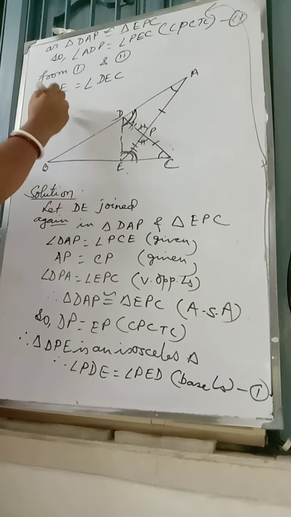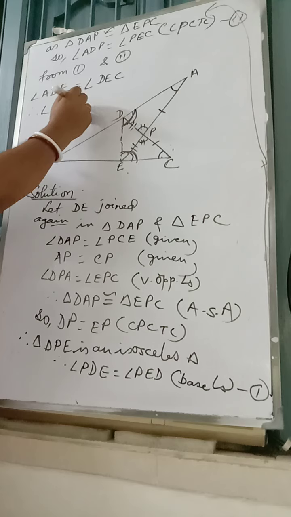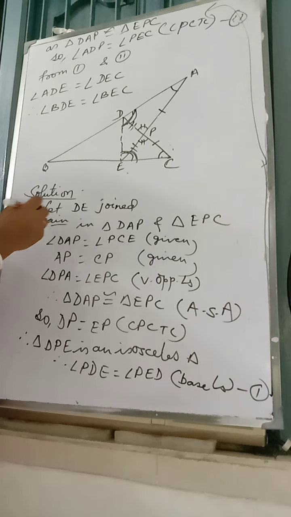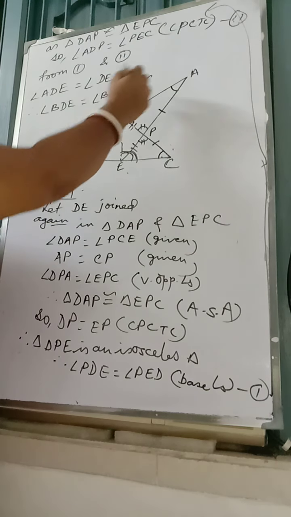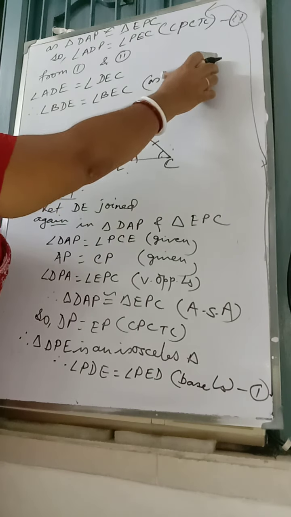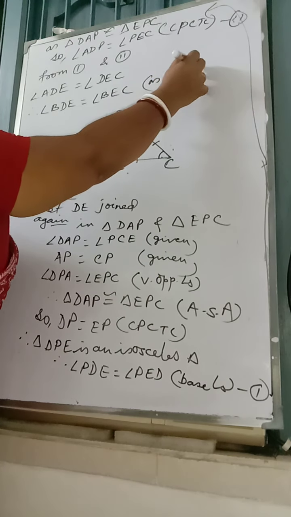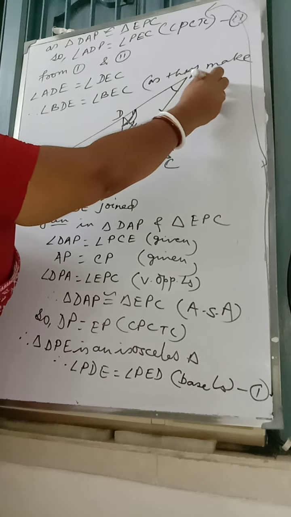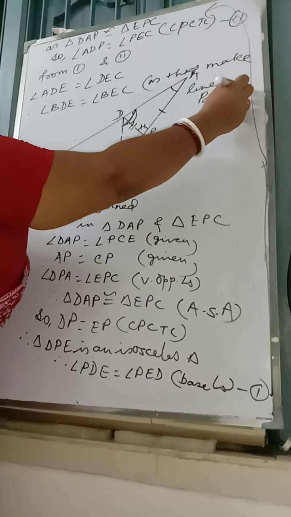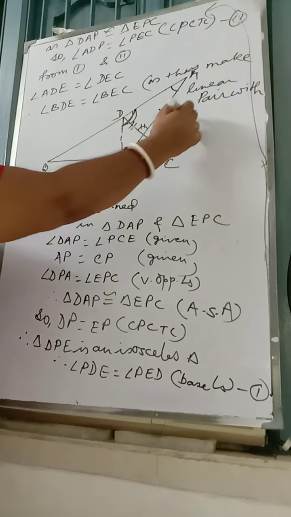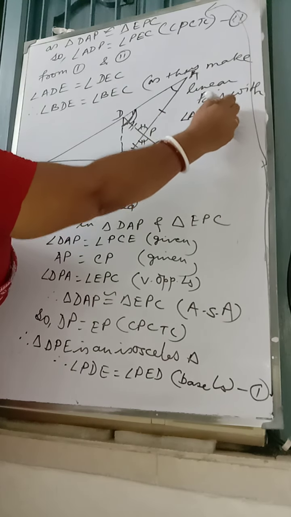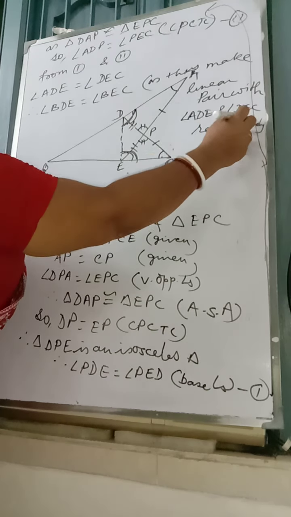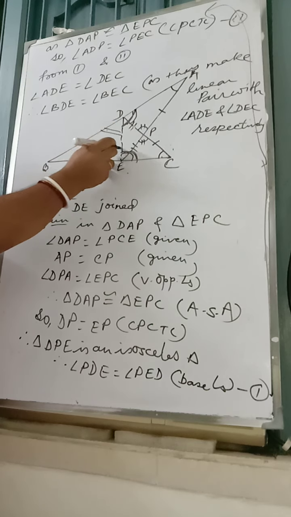Therefore, angle BDE is equal to angle BEC, as they make a linear pair with angle ADE and angle DEC respectively. This side is equal, so this side also will be equal. This will be equal to this.